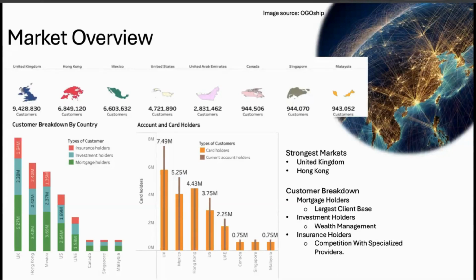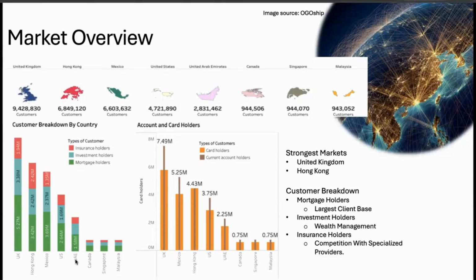So here we're going to talk about the market overview and how each market differentiates from each other. For this particular global retail bank, we can see the largest markets are in the UK, Hong Kong, and Mexico. To further examine what is best for the bank, we can see that each market has a significant margin for mortgage holders compared to insurance and investment holders.